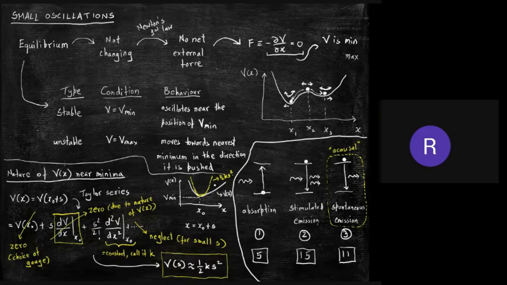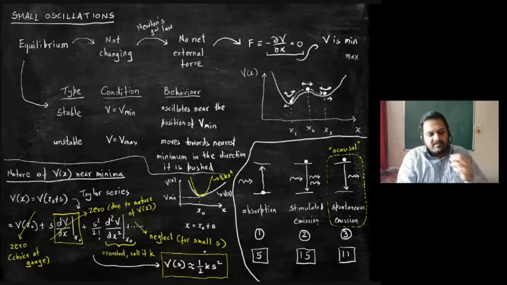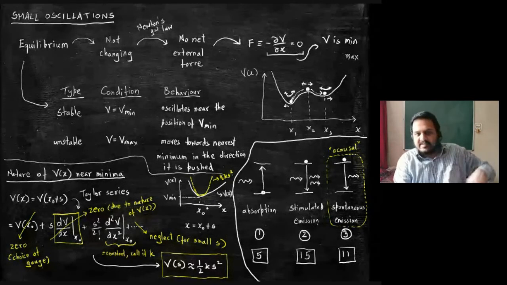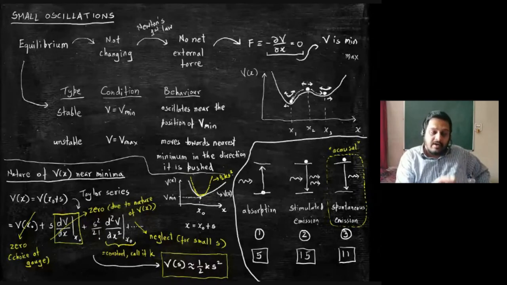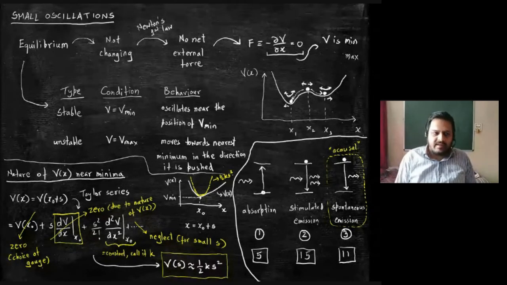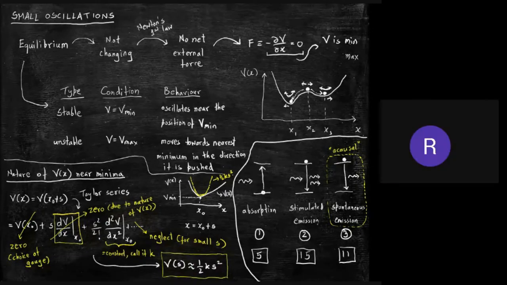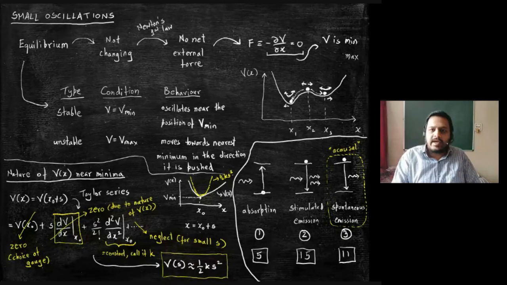At other places, for example, here half k s square and V of x are completely divergent from each other. So you cannot apply this approximation for large values of s. Only for small values of s it is applicable. And how small or how large depends on your actual function. But you can always find out for what value of s the higher order terms are smaller than the s square term. And then you can define that my result is valid only in this range. That type of thing. Okay? Anything else? No. Good.